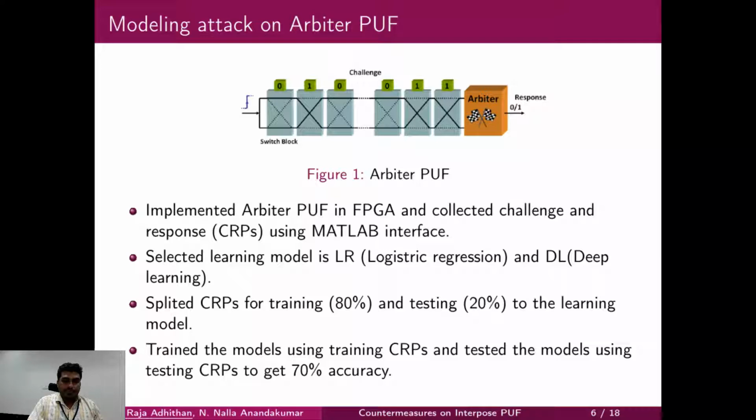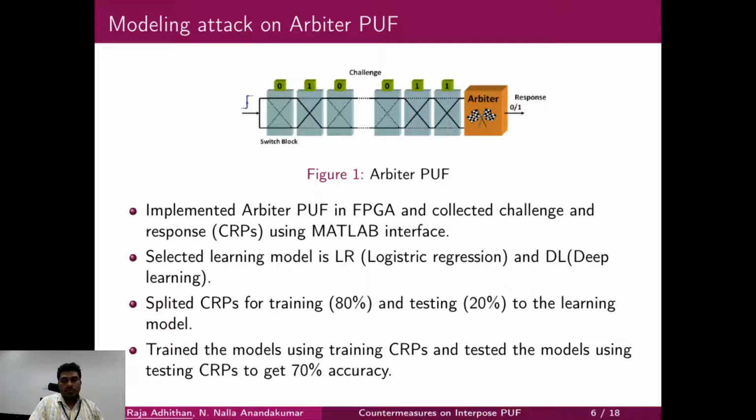We have implemented this Arbiter PUF in FPGA for a 64-bit combination and collected the CRPs using a MATLAB interface. We have chosen LR and DL learning models. We split that data set into a training data set and a testing data set, trained using training CRPs and tested using testing CRPs. Then we obtained 70% accuracy.